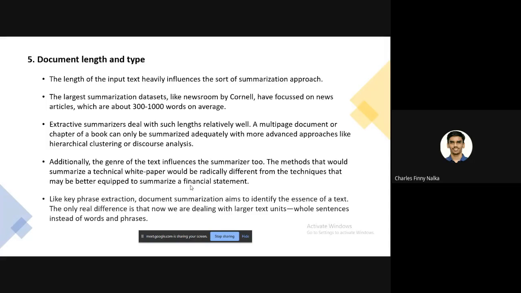Like key phrase extraction, document summarization aims to identify the essence of a text. The only real difference is that now we are dealing with larger text units, whole sentences instead of words. Next slide.